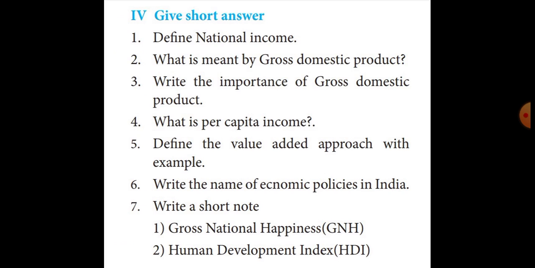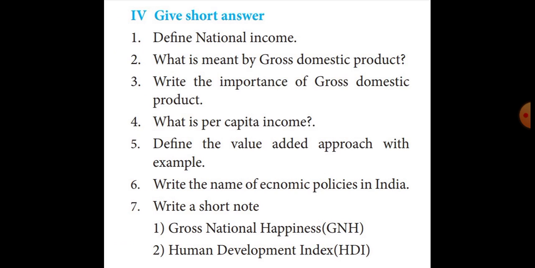Today you have to mark the fifth question. Define the value added approach with example. That answer is on page numbers 294 and 295.